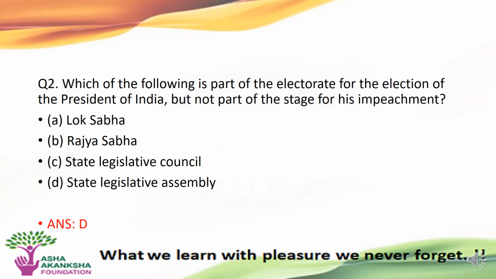The second question is, which of the following is a part of the electorate for the election of the President of India, but not part of the stage for his impeachment? Options are A. Lok Sabha, B. Rajya Sabha, C. State Legislative Council, or D. State Legislative Assembly. The correct answer to this question is option D, that is, the State Legislative Assembly is a part for the election of the President of India, but is not a part for his impeachment.